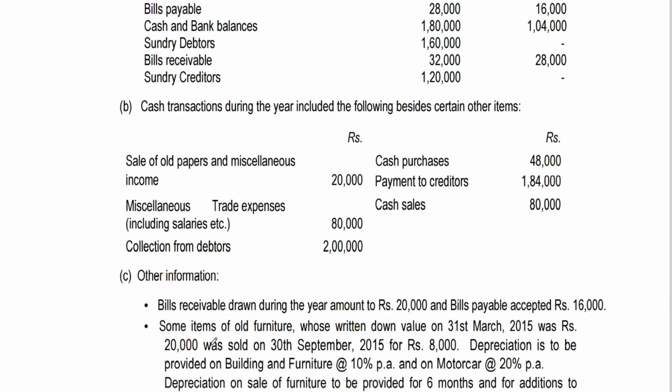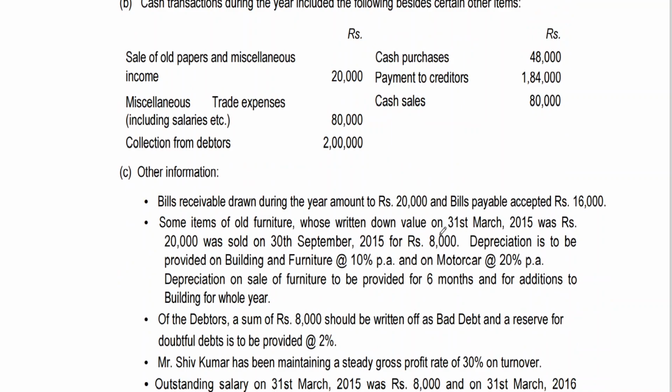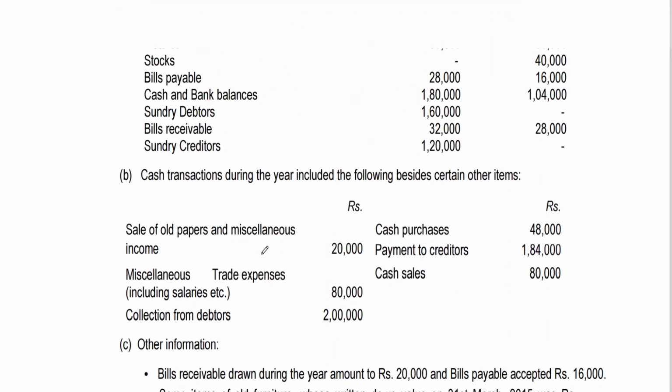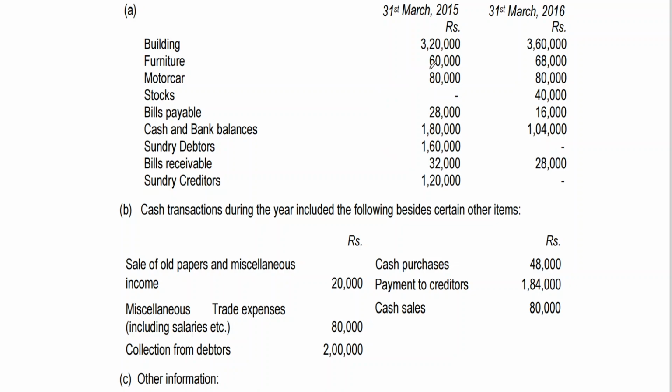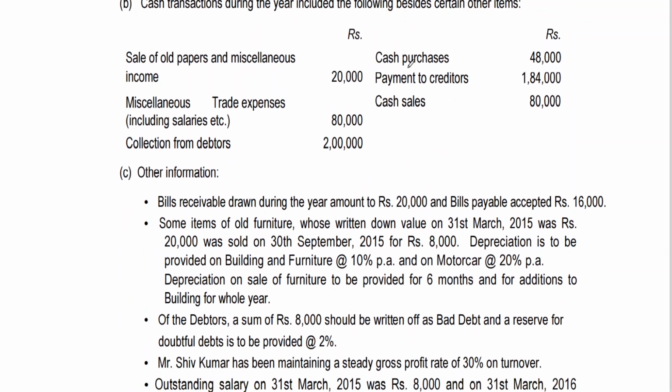This is an important adjustment. Some items of old furniture whose written down value on 31st March 15 was 20,000 were sold on 30th September 15 for 8,000 rupees. So the furniture figure we have, 60,000 on 31st March 15, includes furniture worth 20,000 which was sold on 30th September 15 for 8,000.